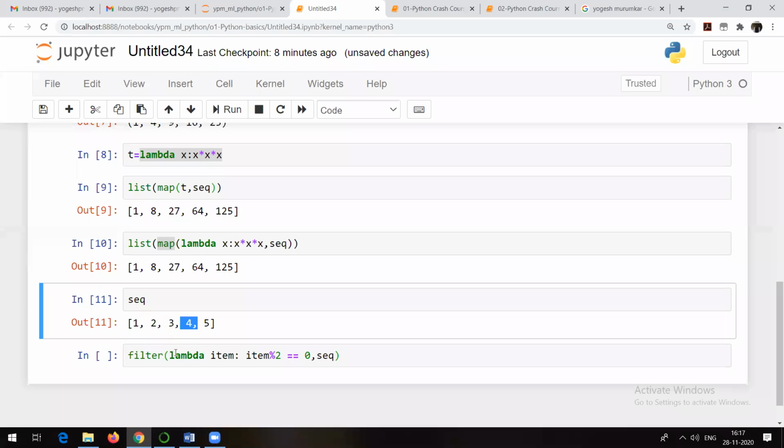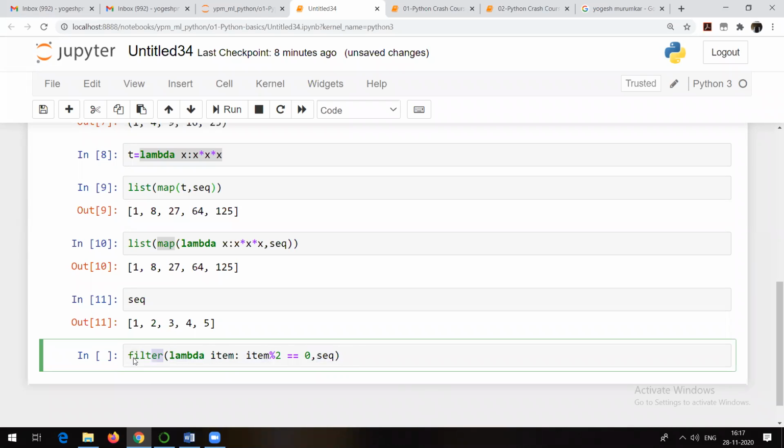2 and 4. That means once I apply this particular filter function according to this lambda expression on this particular SEQ data, what I should get is only 2 and 4, because after dividing 2 only I am going to get remainder as 0, and after dividing 4 only I am going to get remainder as 0, because these are the only even numbers, right? So in short, this lambda expression is going to find out the even numbers.